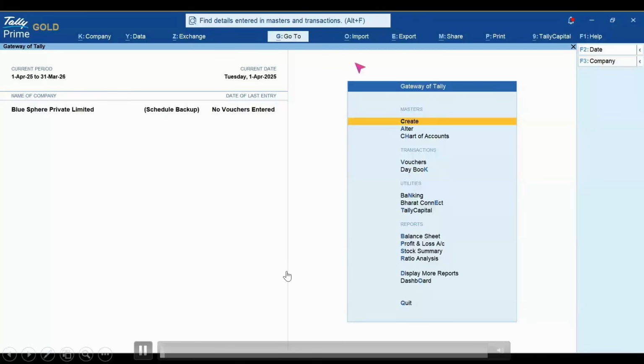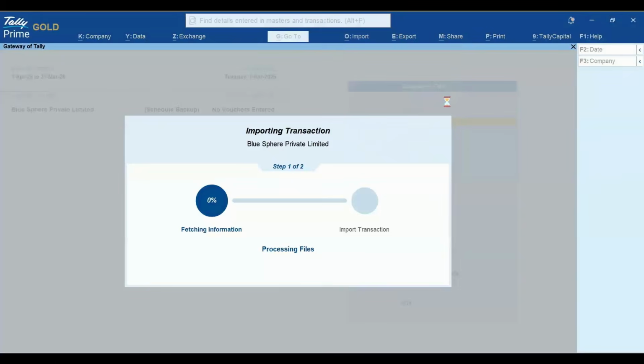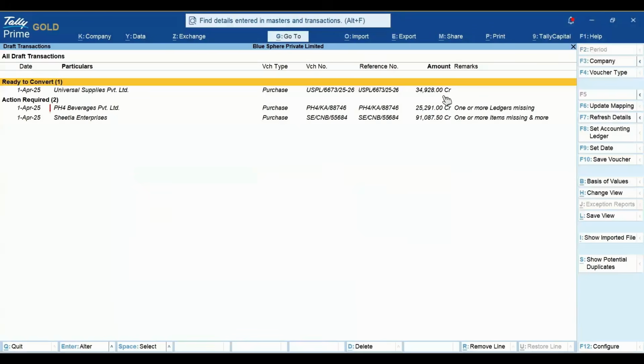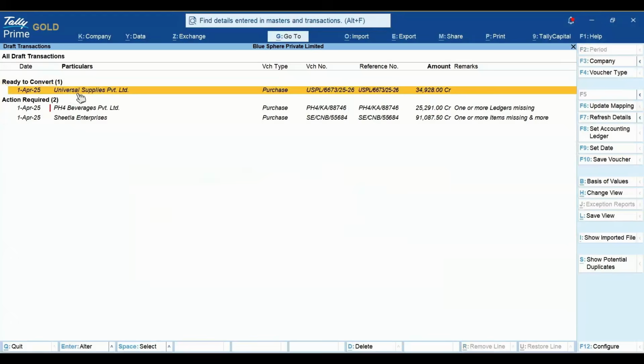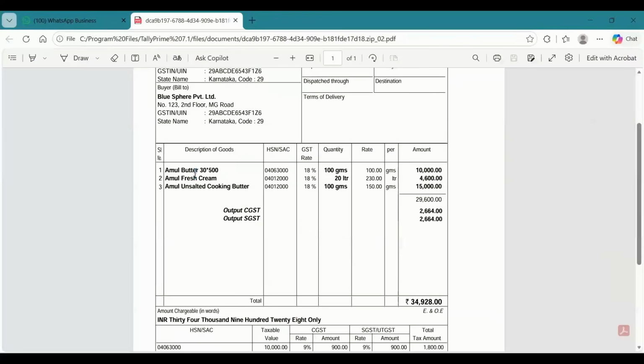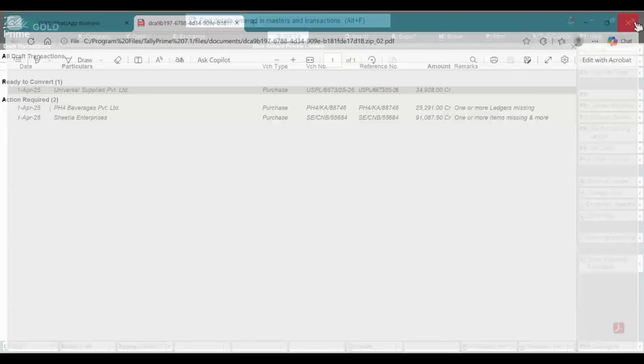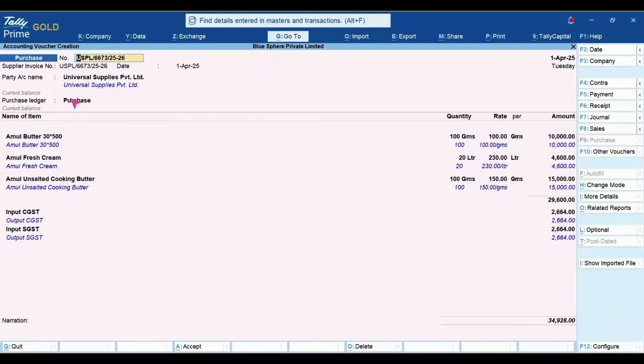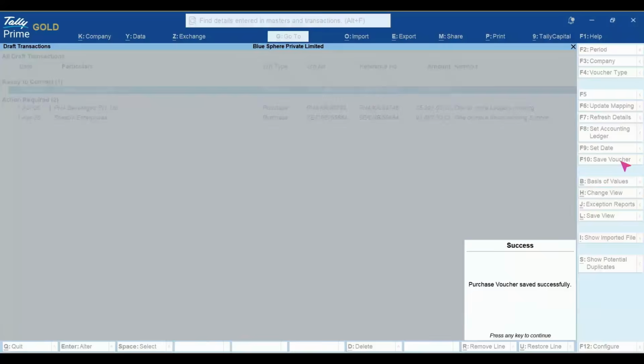Now, how to import this in Tally? So draft transaction, import transaction, and whatever invoices I have scanned or PDF I have uploaded, under what voucher type, show imported file. This is the invoice which I have uploaded in the app. I can see this invoice. I can just glance and give a view. Party name properly matched. Everything is properly matched. I can save this voucher in my Tally data.